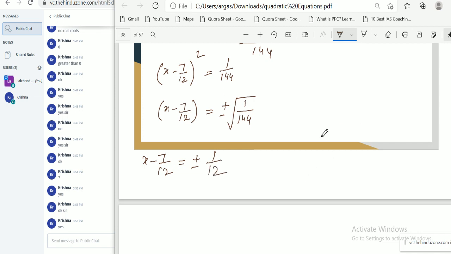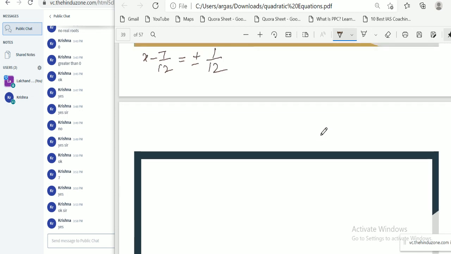So by simplifying this, x minus 7 by 12 equal to plus 1 by 12, and x minus 7 by 12 equal to minus 1 by 12. Separate both equations with plus sign and minus sign.